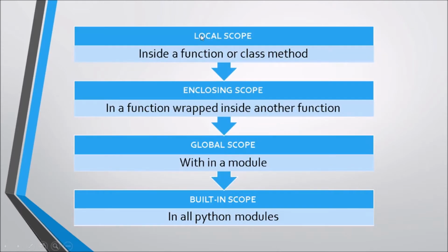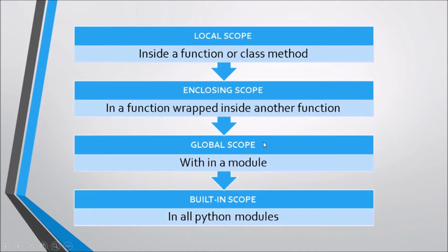Let us first understand the meaning of local scope, enclosing scope, global scope and built-in scope. Local scope refers to when we define a variable inside a function or a class method, and enclosing scope comes into the picture when a variable is defined in a function which is wrapped inside another function, or we can say in a nested function.